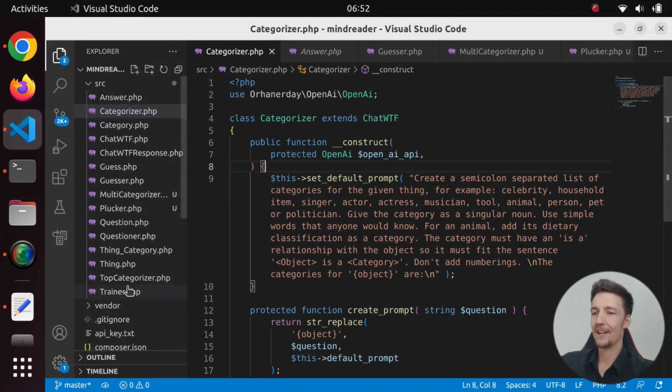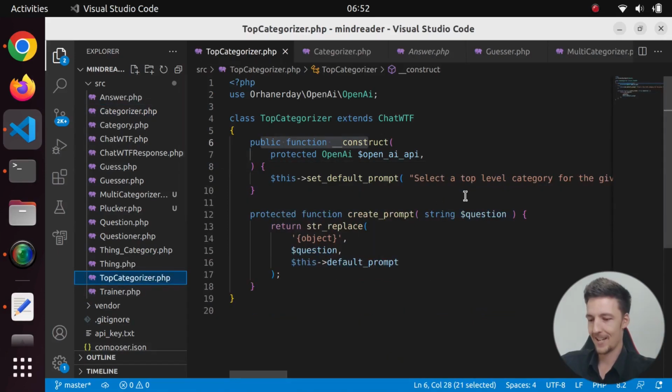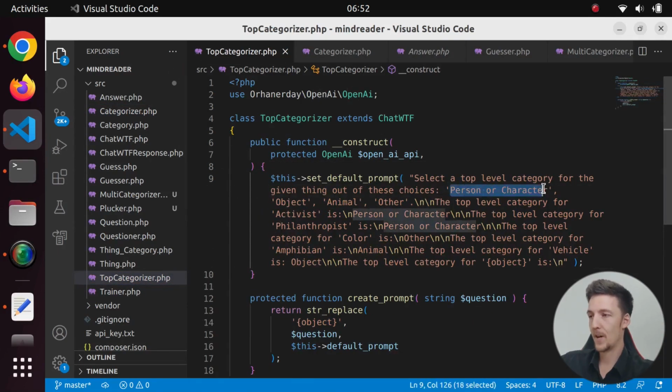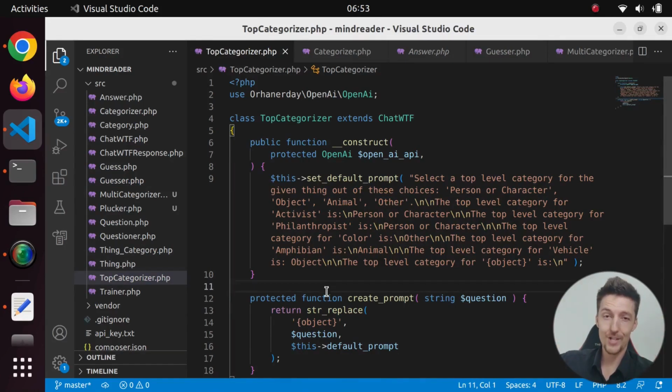So then I created this top categorizer, which will select one of these: person or character, object, animal, or other. So then I loop through all of the categories that I created for the things and set a top category for all of them. And then after changing all the parameters in the code back and forth and trying all kinds of things, how to select the categories, how to narrow down the choices and all this stuff, I finally got it to work pretty well, as you saw in the demo.